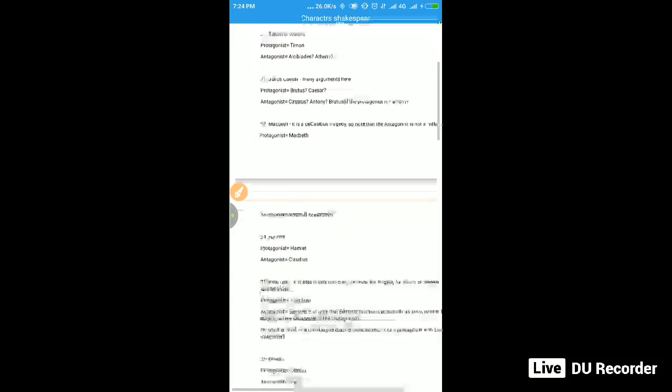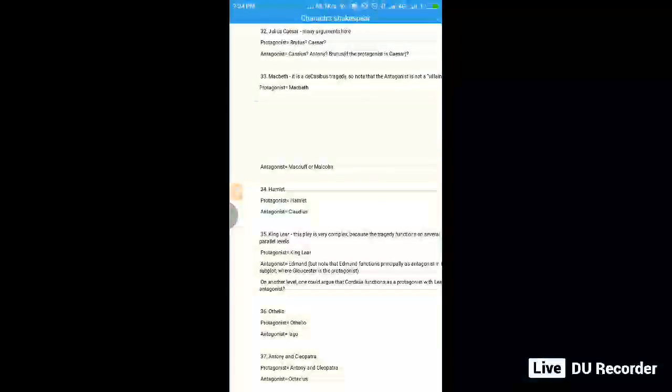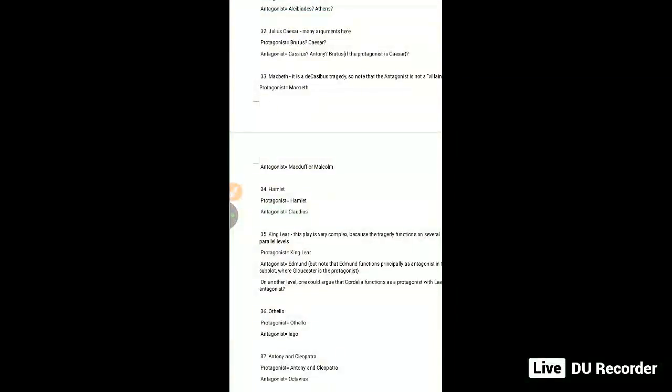Okay. Here again, the next one is Macbeth, my favorite. It is the Cassius tragedy, so note that. And the antagonist is not a villain, so you can see here the protagonist is Macbeth and the antagonist is Macduff or Malcolm. Both can be considered as antagonist. Hamlet, protagonist was Hamlet, antagonist was Claudius.